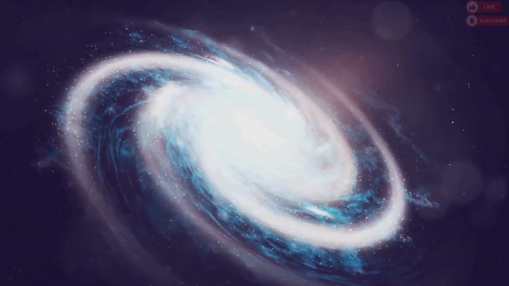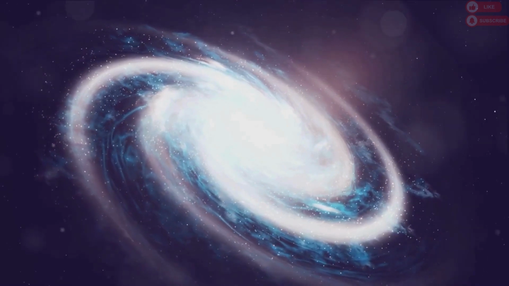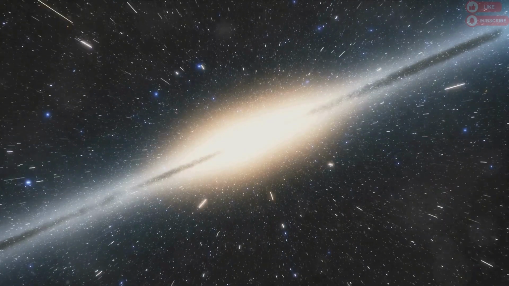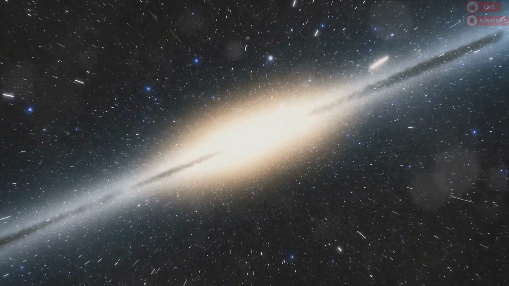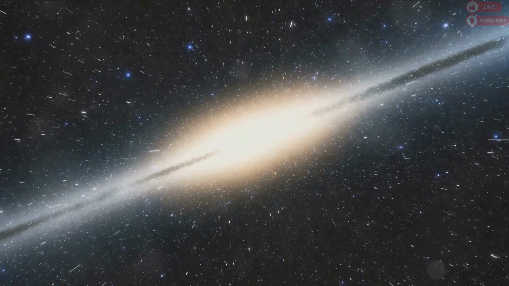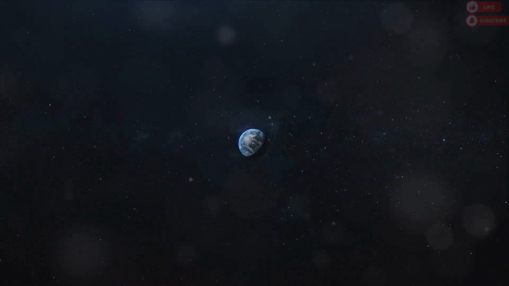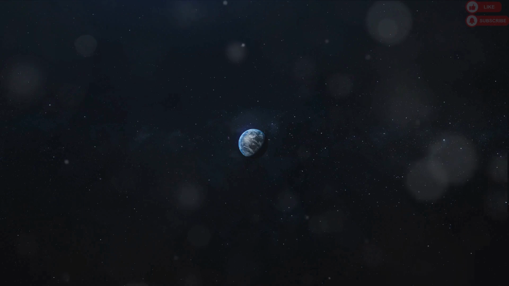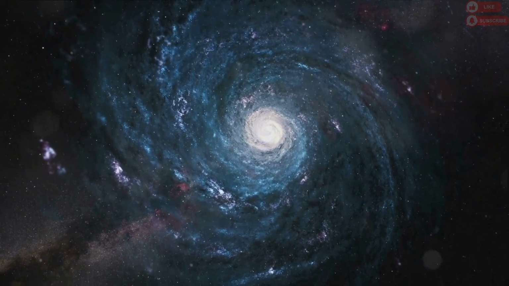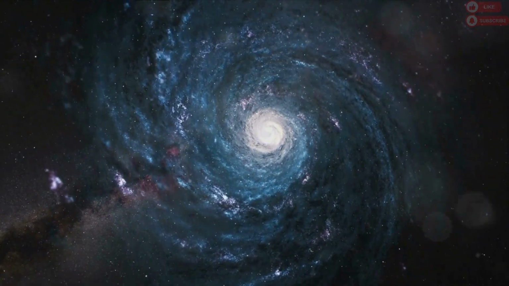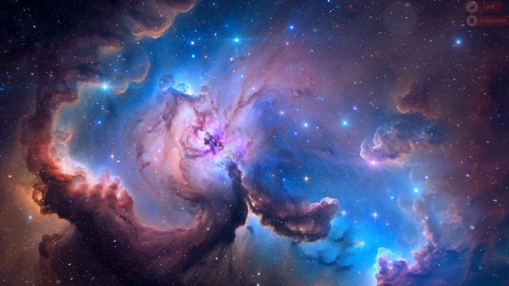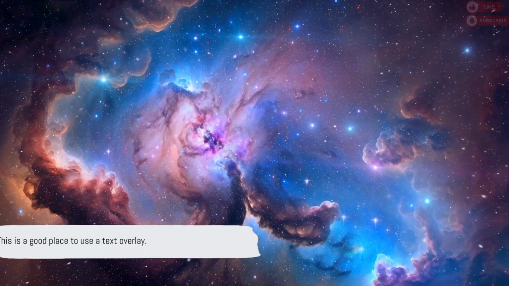Our home, the Milky Way, is but one galaxy among an estimated 2 trillion galaxies swirling in the observable universe. Imagine that, 2 trillion galaxies, each a grand spiral or elliptical spectacle of billions of stars, cosmic dust and dark matter. And here we are, nestled within one such galaxy, on a small planet orbiting a rather average star. Our Earth, a blue marble suspended in the cosmic ocean, is just one of the many worlds that dot the vast expanse of the Milky Way. And our galaxy itself? It's just a speck in the cosmic sea, lost among the swirling galaxies strewn across the universe. But rather than make us feel insignificant, this cosmic perspective can inspire a sense of awe and wonder.